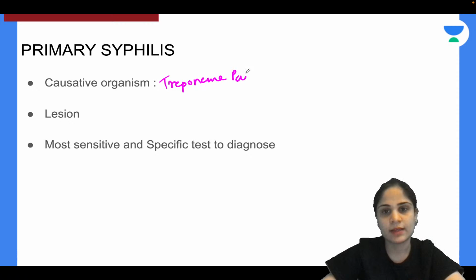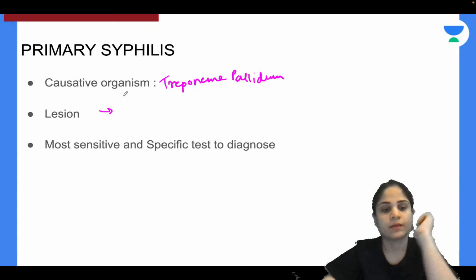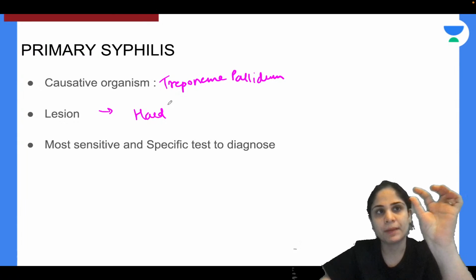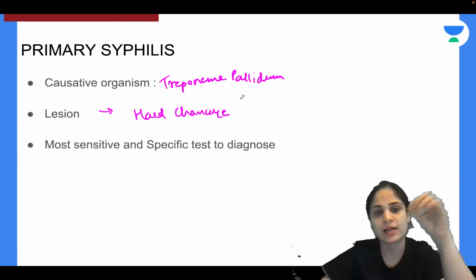Absolutely correct. And what is the lesion you see in primary syphilis called? You all discussed it with me before when we were doing the Chancroid bacteria. The lesion is a hard, painless swelling which is called hard chancre.